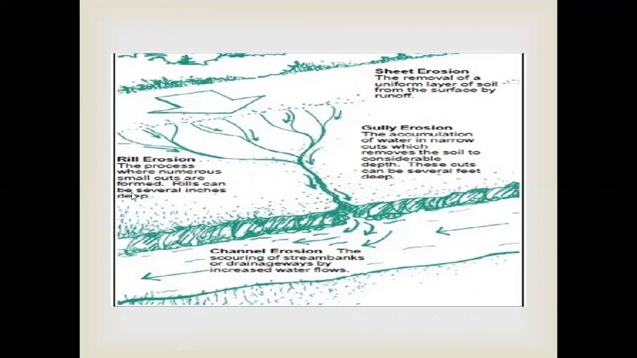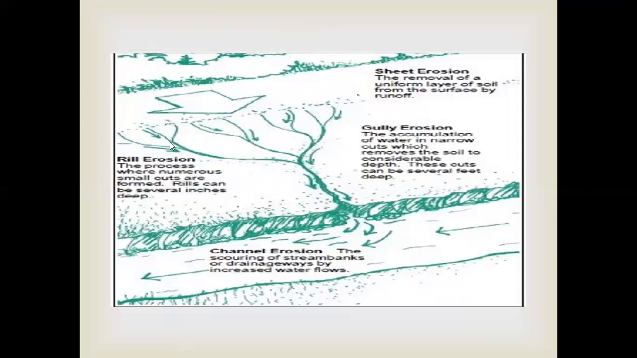Then rill erosion, this is where small cuts are formed and rills can be several inches deep through this movement of water. The soil particles are removed through rill erosion. Then gully erosion, that is the accumulation of water in narrow cuts which removes the soil to considerable depth. These cuts can sometimes be several feet deep also.